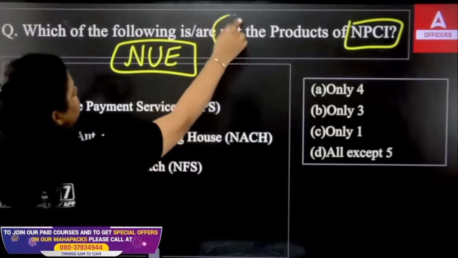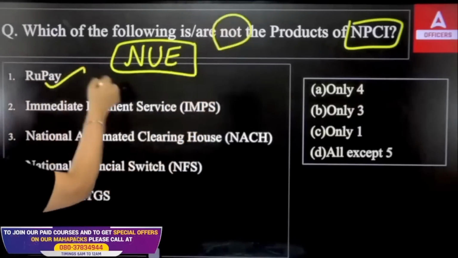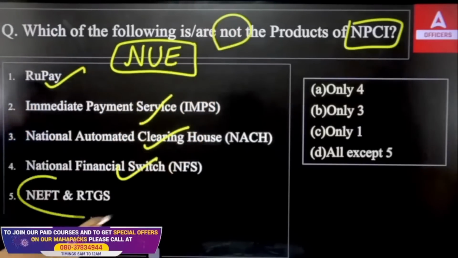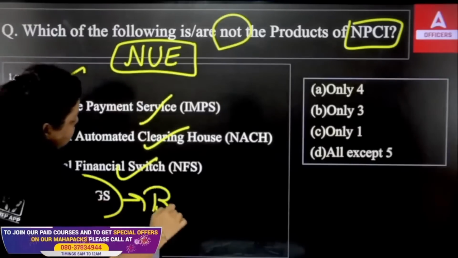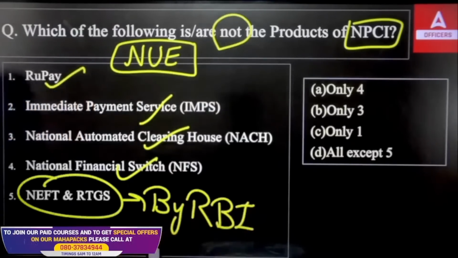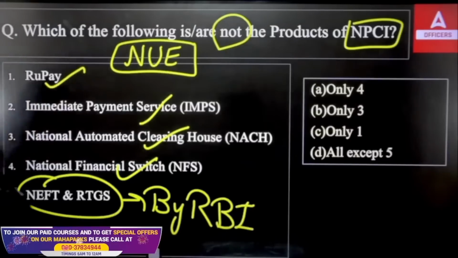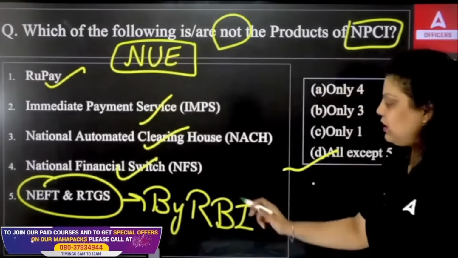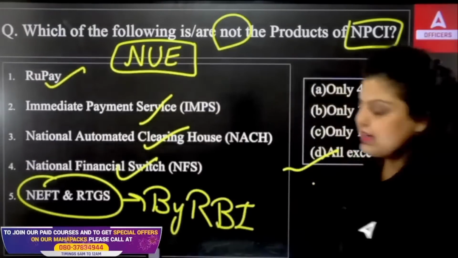Now, which of the following is not a product of NPCI? RuPay is a product, IMPS is a product, NACH is a product, NFS is a product, but not NEFT and RTGS. They are managed by RBI, and they both have become 24/7 also. So all are products of NPCI except the fifth. So this is not a product of NPCI, all the others are. So the right answer will be D option.